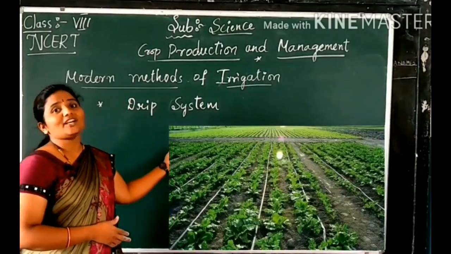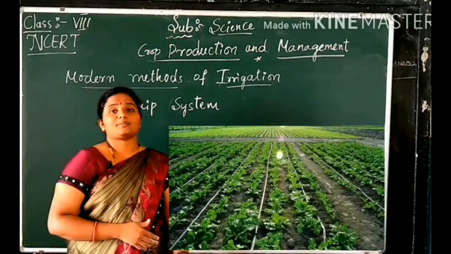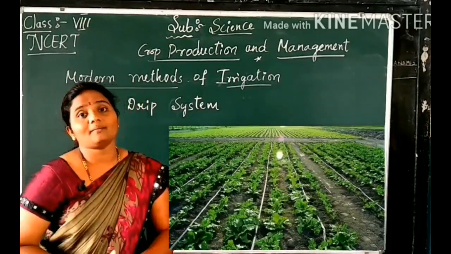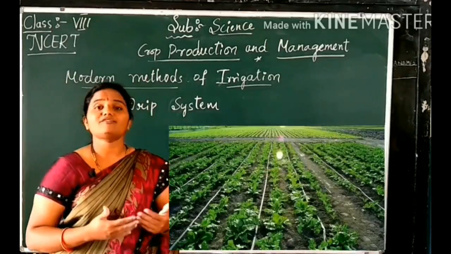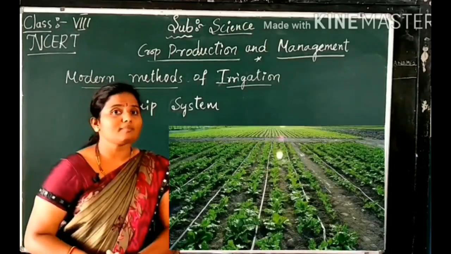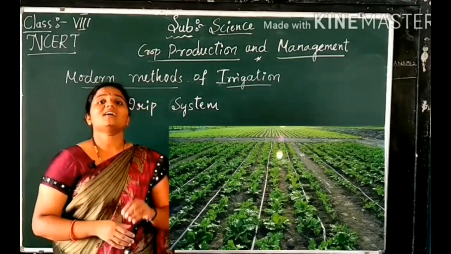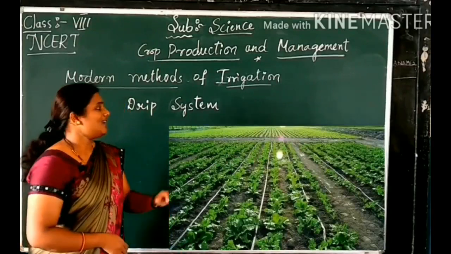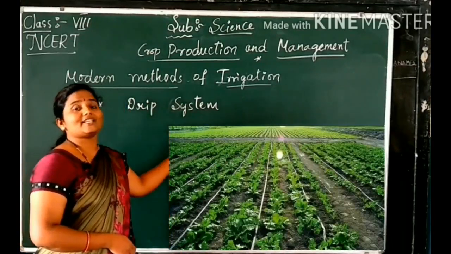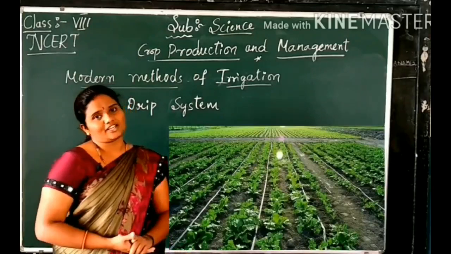It is widely used for flowering plants, for gardening, for trees, and for fruit plants. It is more effective, and even preferred by farmers.